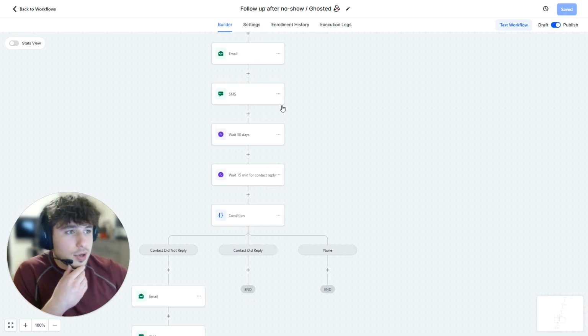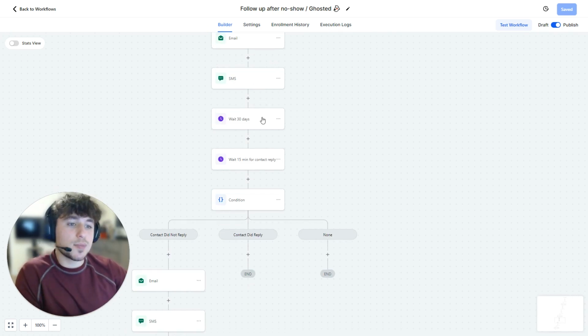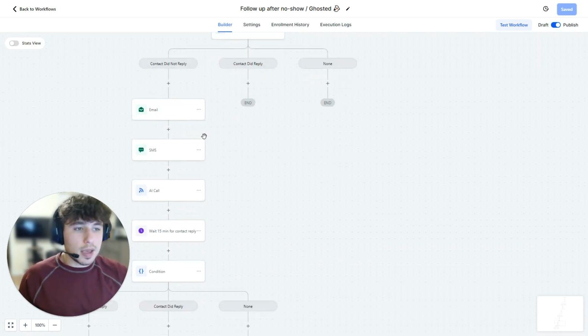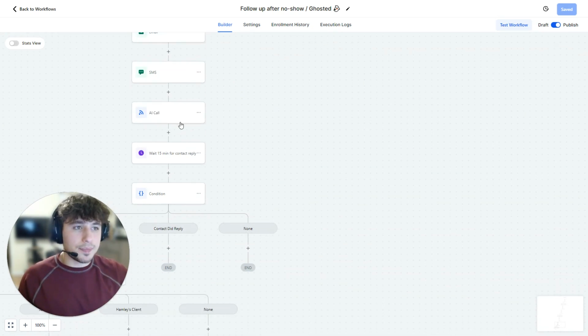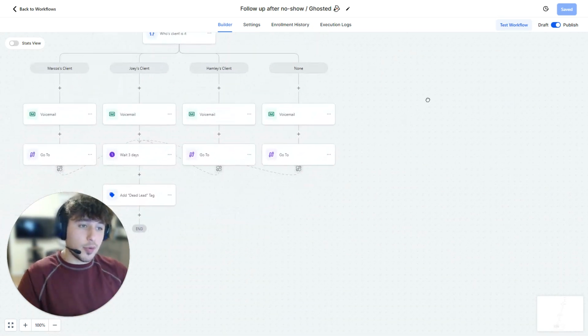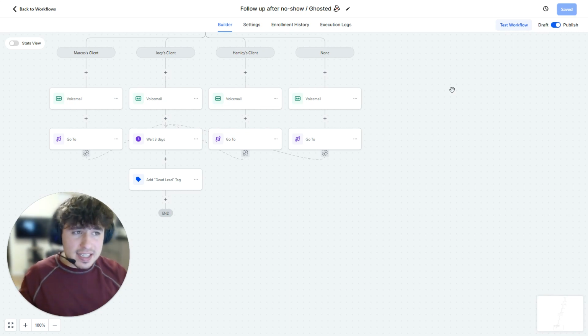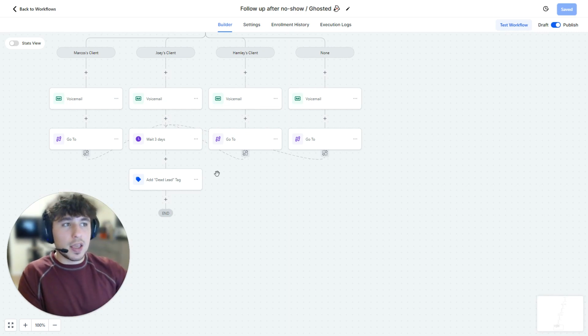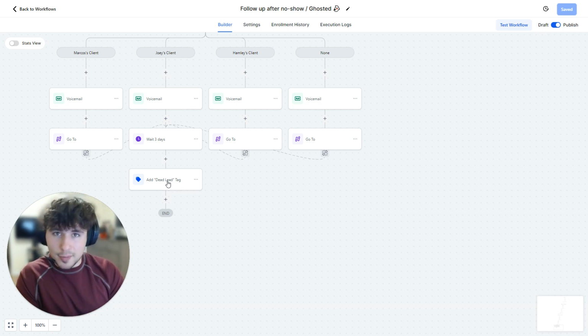Now we're going to email, we're going to text more, wait another 30 days. So at this point, it's like, okay, this person clearly does not want the service right now, or maybe we even have the wrong information. And so let's wait a whole month, and maybe they'll want it then. And so we email, text, we call, excuse me, then we drop a voicemail. And then 3 days later, if they still have not responded, we consider them a dead lead. Because at that point, come on, they either do not want it or we got the wrong information.